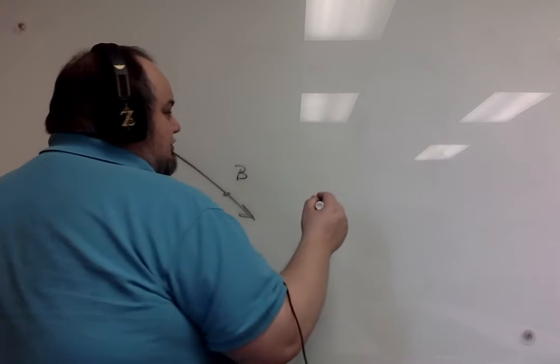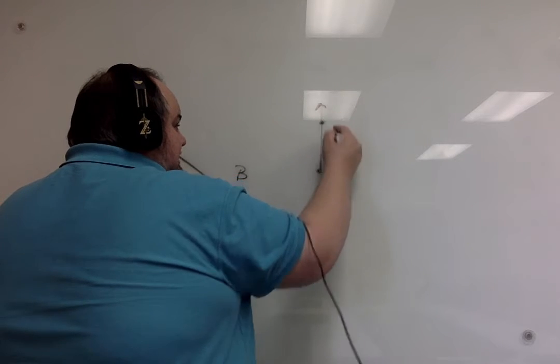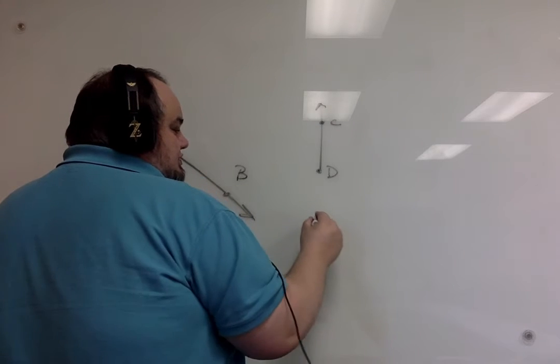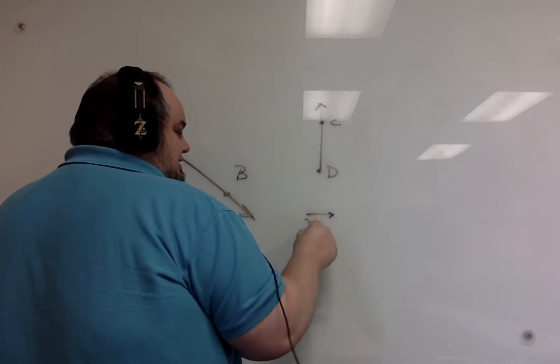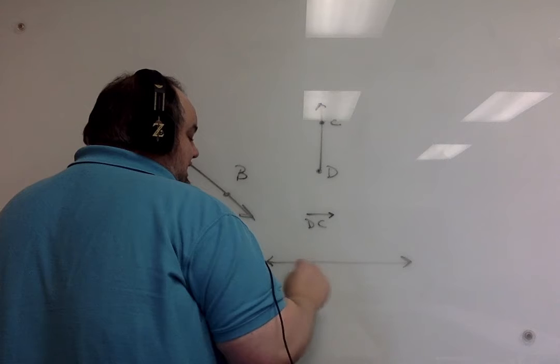So let's look at a different ray. Let's say that we had one that started here and went in that direction, and this was D, and this was C. So we would still draw the symbol like this, and then where it starts, D, and which way it goes, towards C. We can also look at an entire line.